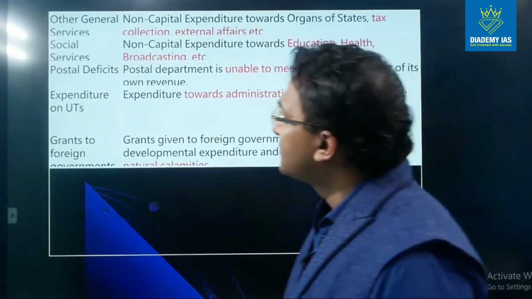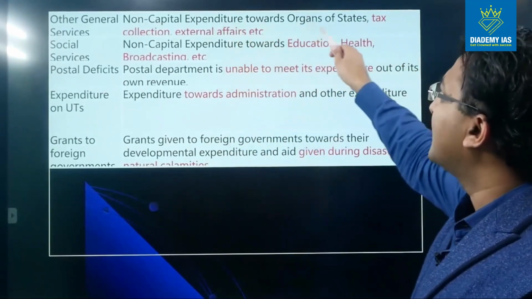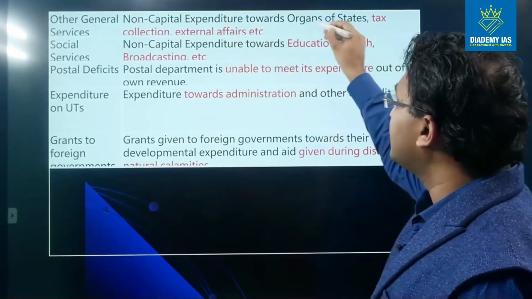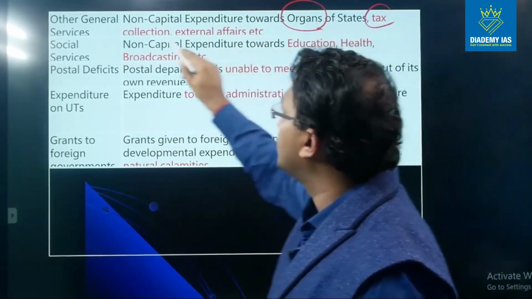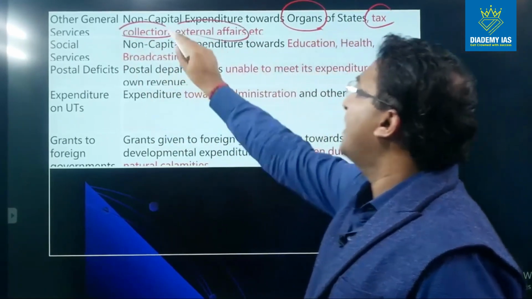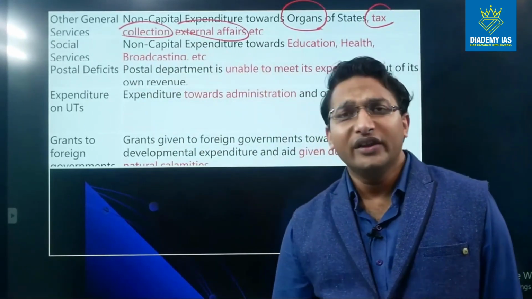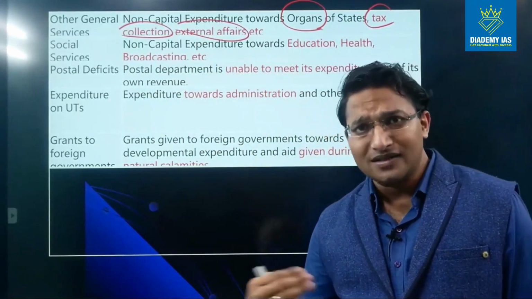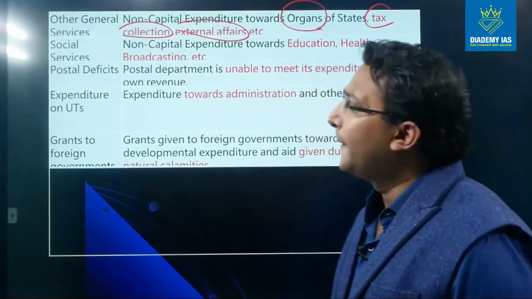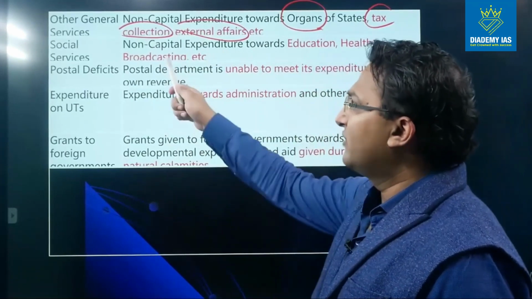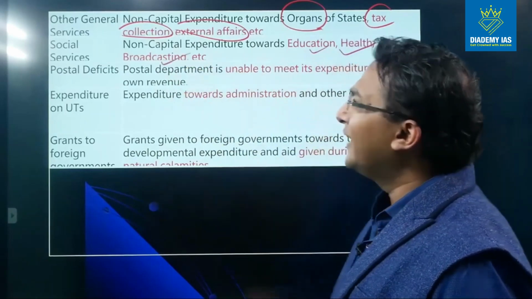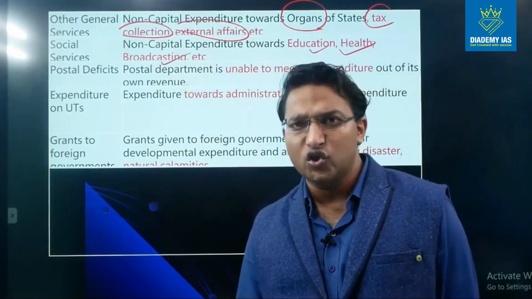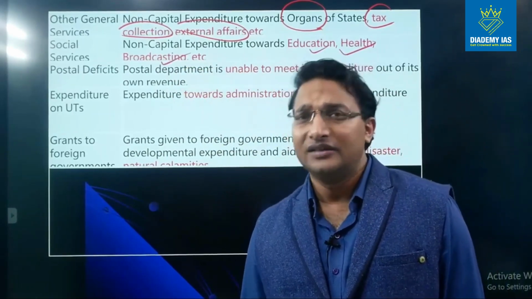Other general services, so non-capital expenditure towards organs of states. Organs means the department of states, tax collection department, external affairs, right? So even the tax collection expenses are also part of the other general services. Social services, non-capital expenditure towards education, health, broadcasting. So all the expenditure for day-to-day functioning of the education, health and other sectors, that is part of the